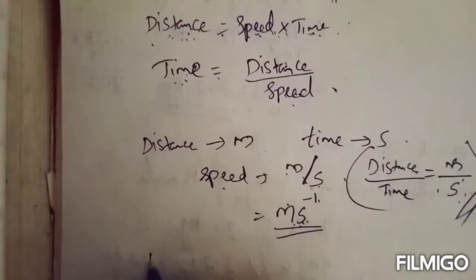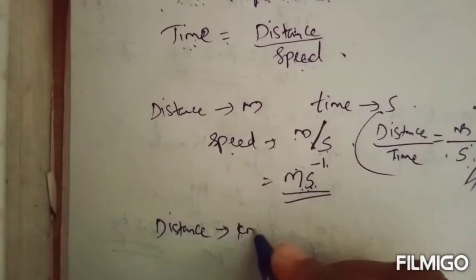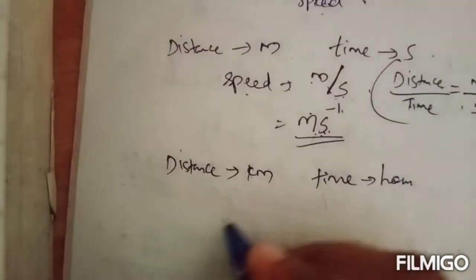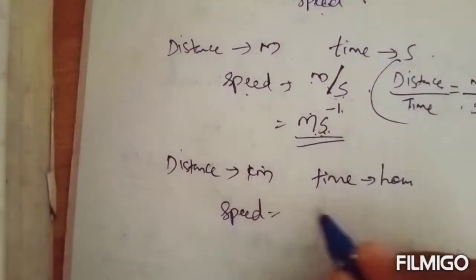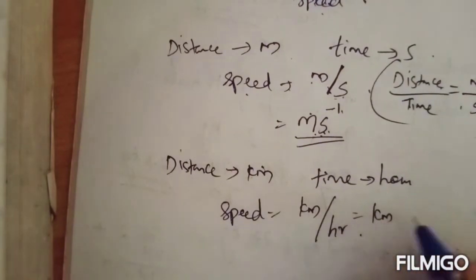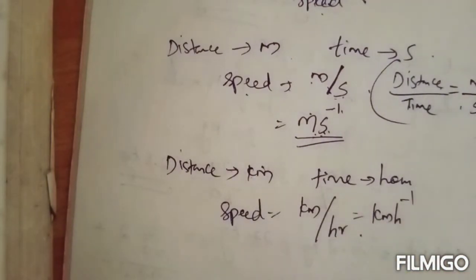Now if the distance is given in kilometer and time is given in hour, then the unit of speed will be kilometer per hour, or you can write it like this also, kilometer per hour.